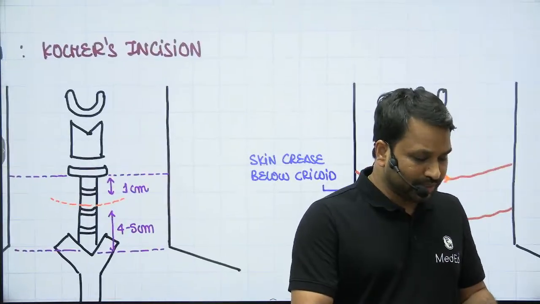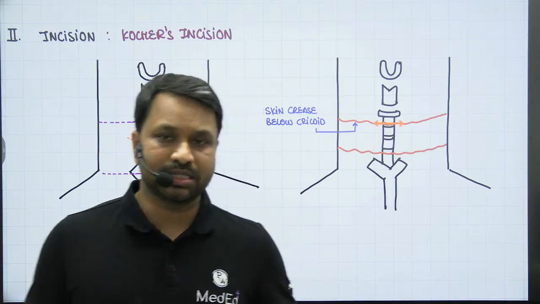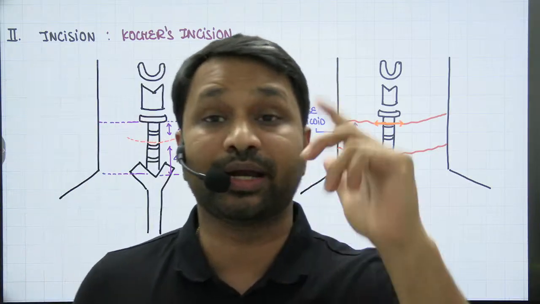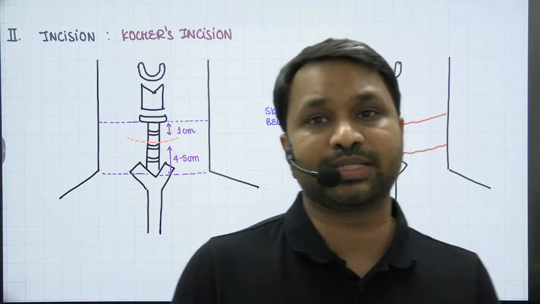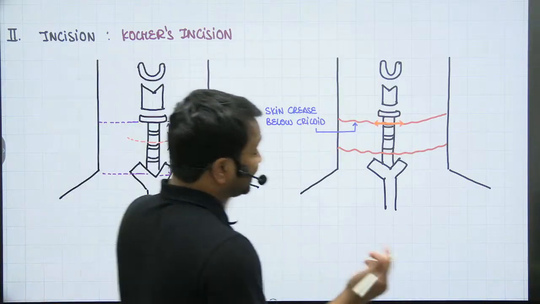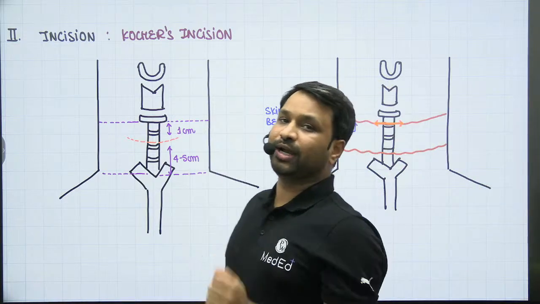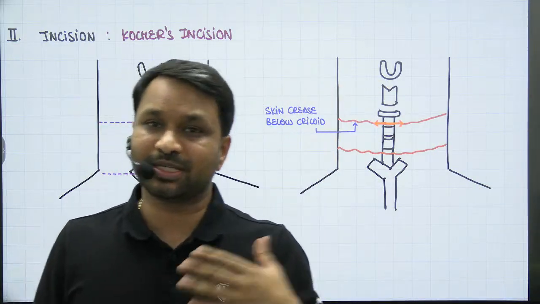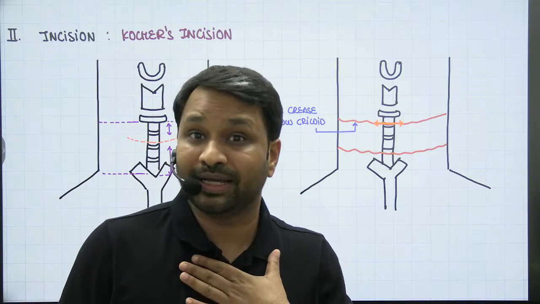So you have 2 incisions. If they ask you specifically what is a Kocher's incision, it is 1 centimeter below the cricoid cartilage, 4 to 5 centimeters above the suprasternal notch. We put an incision, that is what we call Kocher's incision. But if they ask you which is the preferred incision, currently if you are operating as a surgeon, what would you like to put? I would like to take care of the cosmesis, because all the beautiful women who come to me for surgery, I have to maintain their cosmesis.